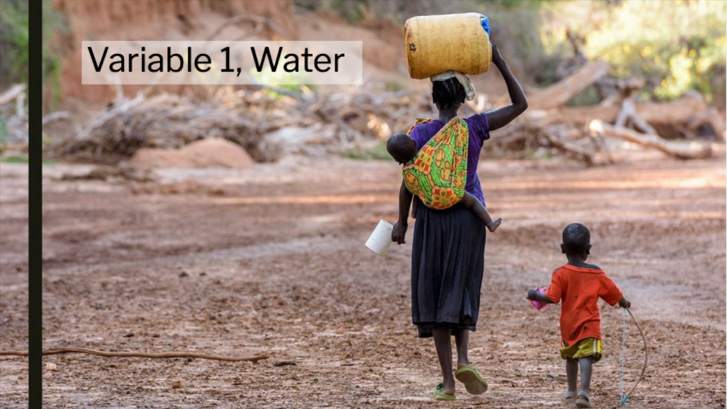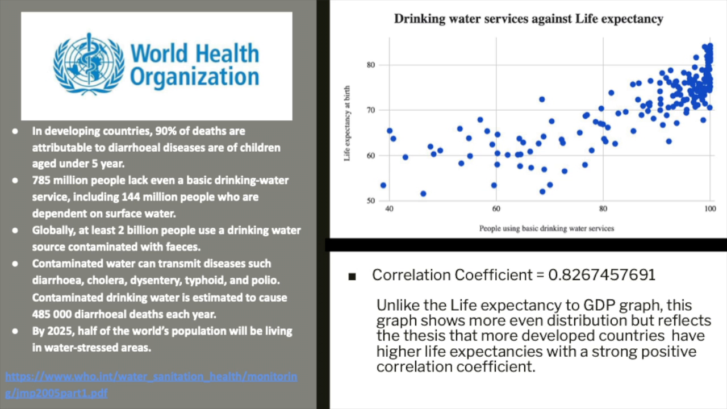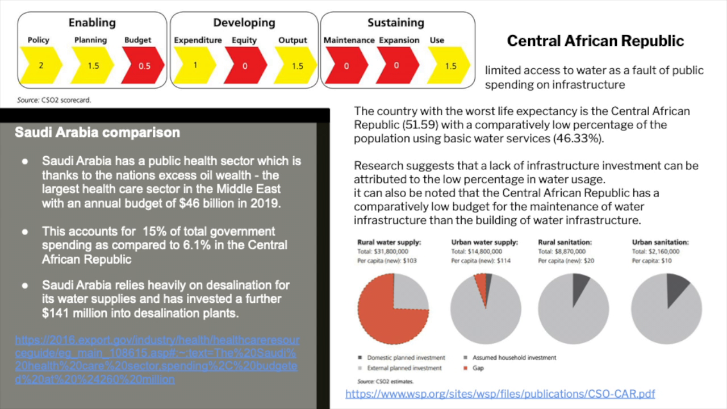The graph shows a clear, strong positive correlation between life expectancy and access to drinking water services. This supports additional research from the World Health Organization, which shows water being essential for growth. Hence, any nation which struggles to provide basic water infrastructure will have a lower life expectancy. For example, the Central African Republic Spending Report shows a lack of investment into water infrastructure as compared to Saudi Arabia. However, Saudi Arabia can be considered an anomaly due to its vast oil wealth providing excess public funds.